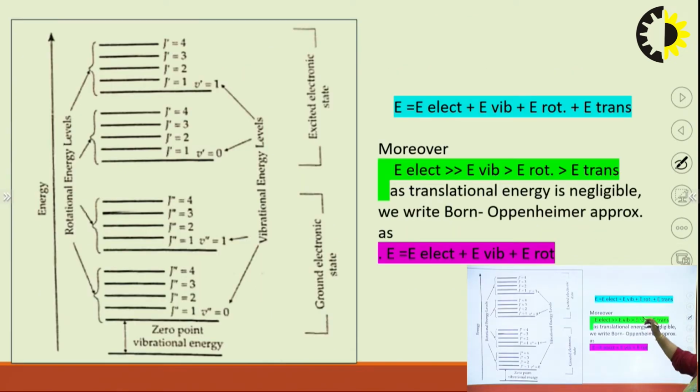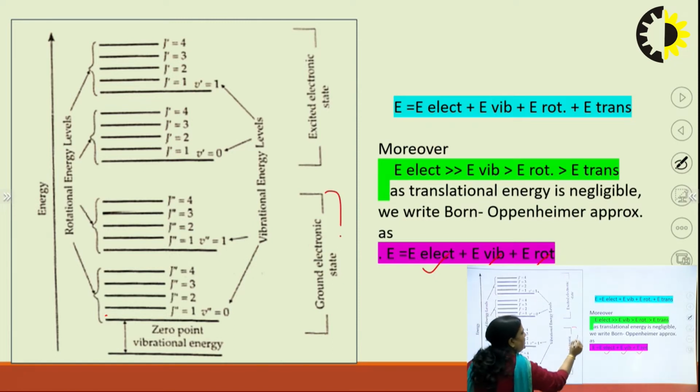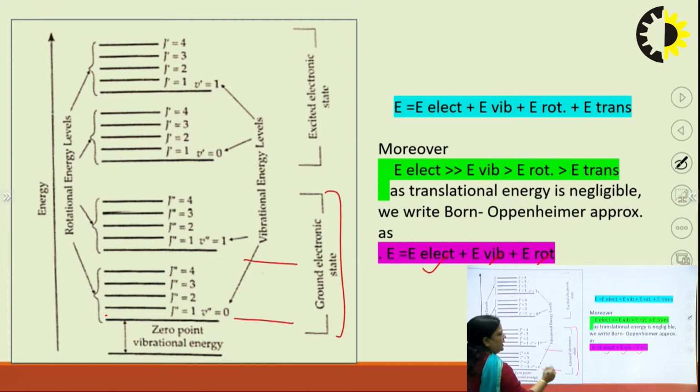So the total amount of energy is equal to E electronic plus E vibrational plus E rotational. From the Franck-Condon principle, there is a group of vibrational energy levels associated with the ground state and the excited state. In the ground state there are vibrational levels V0, V1.